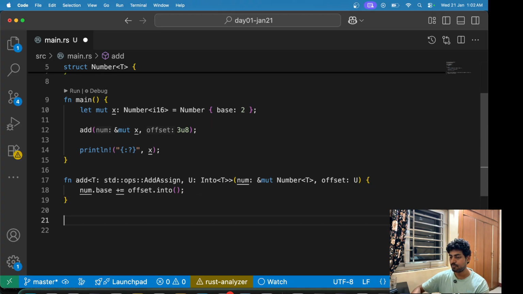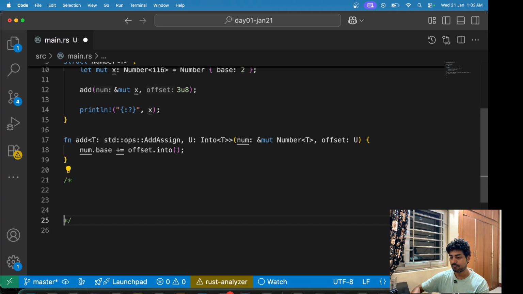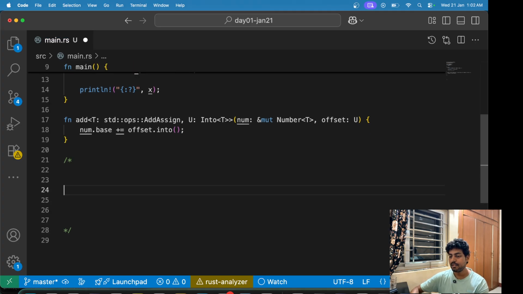Now, if I were to just write some comments here. Clearly, if you think about it logically, u8 can be converted into i16 because the number of bits is higher. i16 has 16 bits, but u8 is an 8-bit integer, so that can be converted into a higher bit type. But we cannot do this one.